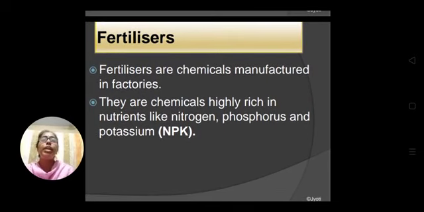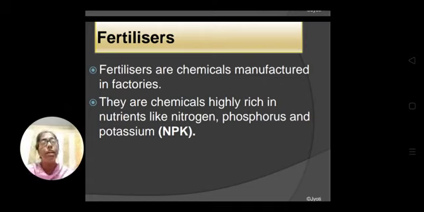Now what is fertilizer? As I have told you, the manures are organic substances, but the fertilizers are inorganic salts. They are also chemicals, inorganic salts, and they are not prepared naturally. The manures are prepared naturally. Automatically they are decomposed by the bacteria, so it is a natural process. But fertilizers are manufactured in factories, so it is an artificial method.